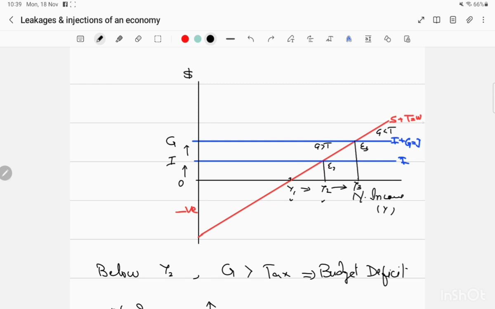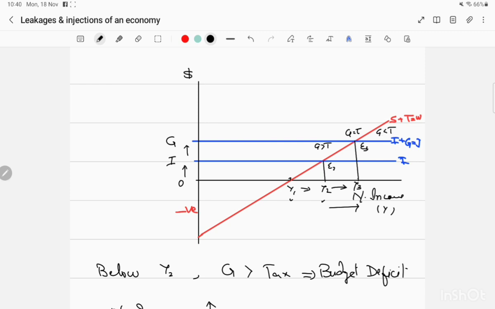So what is happening with saving plus taxes? If you see from Y2 to Y3 how national income has increased, at the start government spending, or injection, is more than taxes, that is the withdrawal. So national income is going to increase. And at E3, government spending is equal to taxes at this point. This is a balanced budget. Previously, this was a budget deficit. At balanced budget, national income will again be in equilibrium. And after this E3, what is going to happen? Government spending is less than taxes.